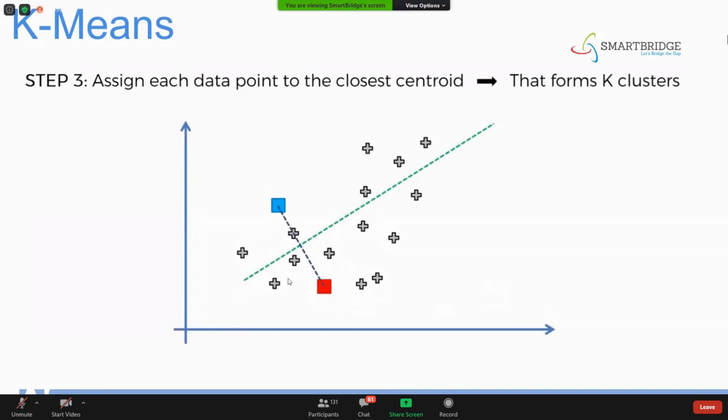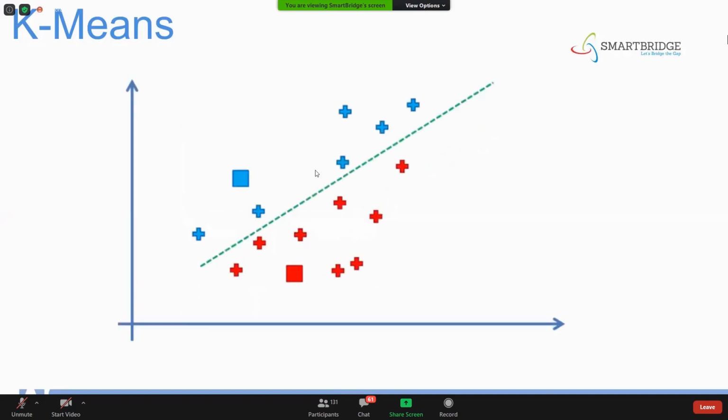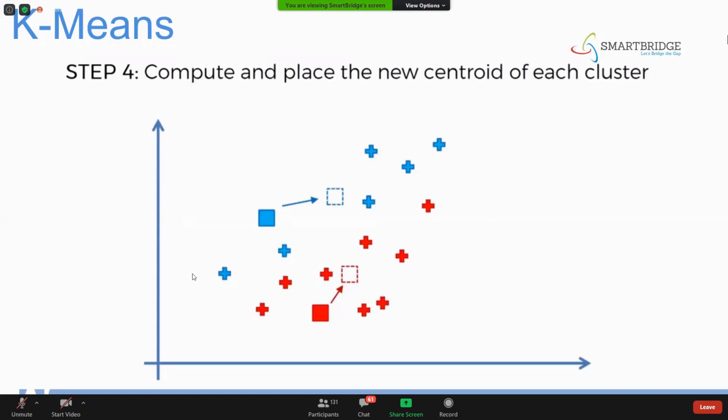So you can see here, just for our understanding, we have used this theorem to find which data point is nearer to which centroid. These data points are nearer to blue, and these data points are nearer to red. Now what is the next step? Compute and place a new centroid. We're going to place a new centroid by projecting all the points onto the x and y axes respectively.